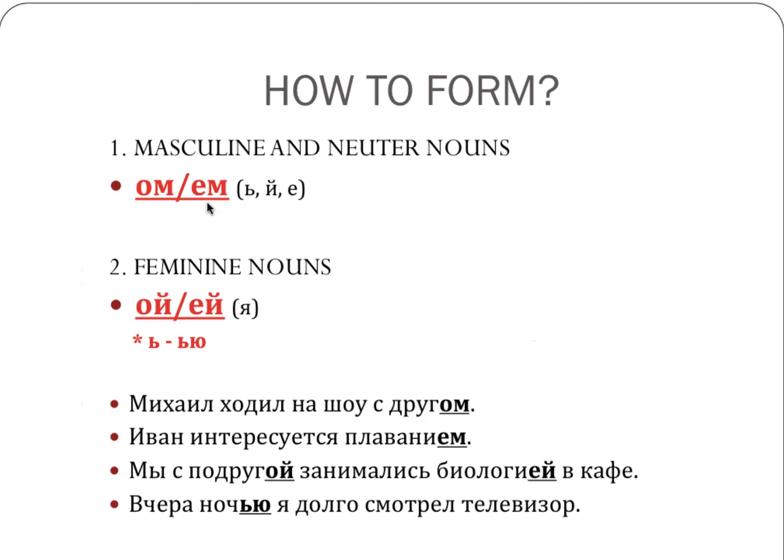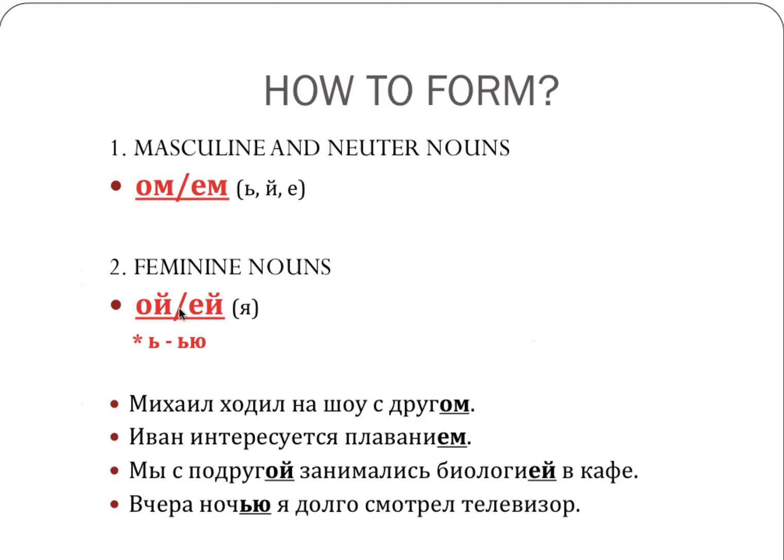The variations will be with the е vowel, that is for the soft stem. There are always 2 endings. The second one covers soft stem. If you need a reminder, I put that in parentheses here. For masculine nouns, the soft stem will be formed when the noun ends in мягкий знак, which you know is possible for masculine nouns, or й. You're going to drop those and replace them with -ем. For neuter nouns, sometimes they end in -е, and that is also part of the soft stem group, so that will become -ем. Otherwise, you're going to use -ом for all other masculine and neuter nouns.